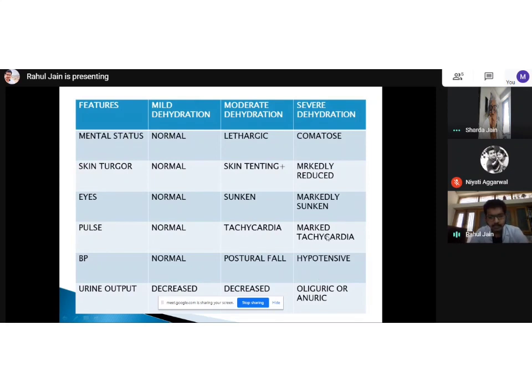So yes, there's one more entity which just came to my mind. It's called the modified shock index. So what is modified shock index? It is basically pulse divided by systolic BP. Normally, when we say hypotension, the cutoff is 90/60. A systolic BP below 90 and diastolic below 60 is hypotension.